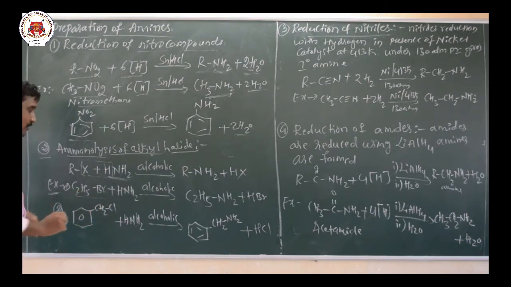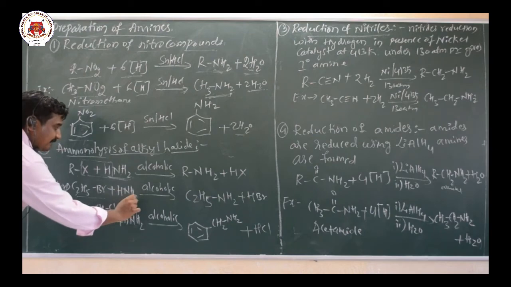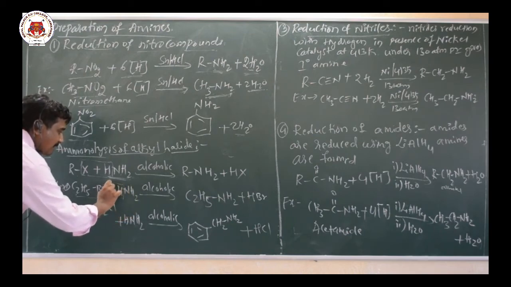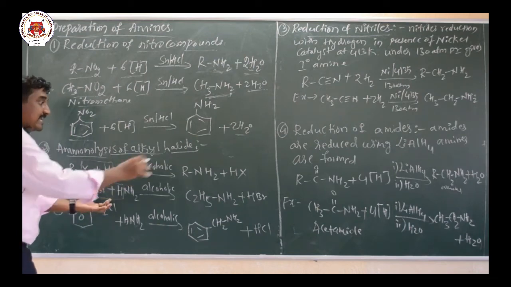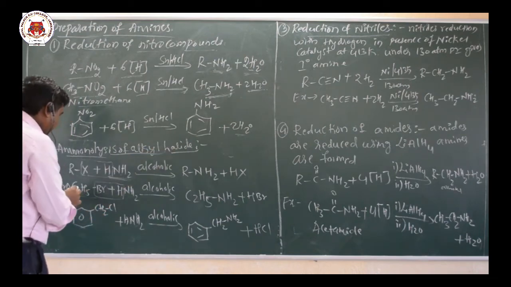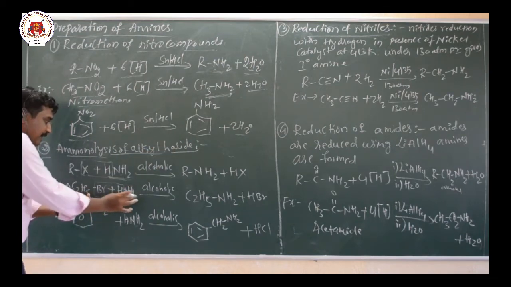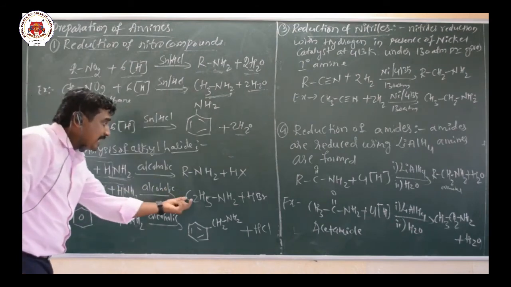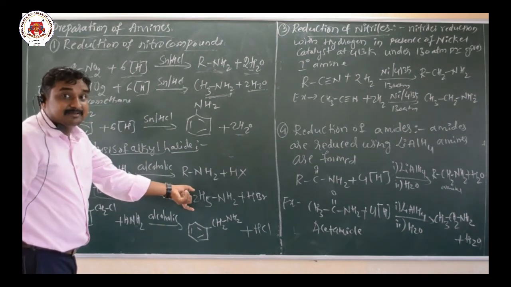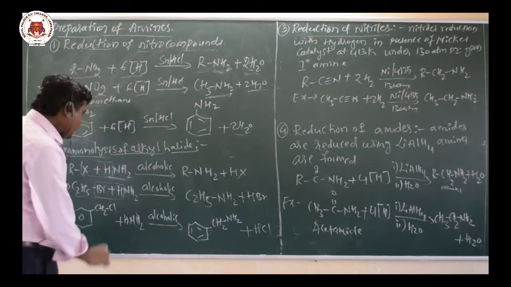When it reacts with NH3, one hydrogen atom of ammonia reacts with the bromine, so there is a release of HBr, and the product is C2H5NH2. That means ethylamine, or ethanamine. The product name is ethanamine. Now, removal of HBr.